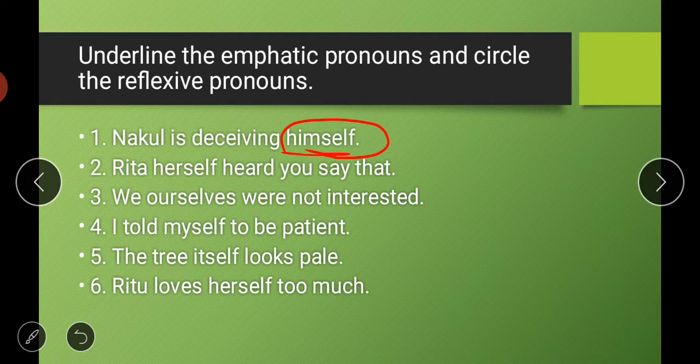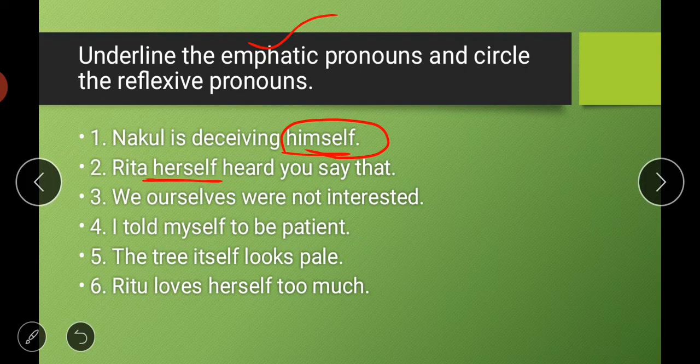Rita herself heard you say that, कि रीटा ने खुद तुम्हें ये कहते हुए सुना है. So that is why we are putting emphasis on Rita here. So that is why herself is an emphatic pronoun. We will underline this one because we have to underline the emphatic pronouns.